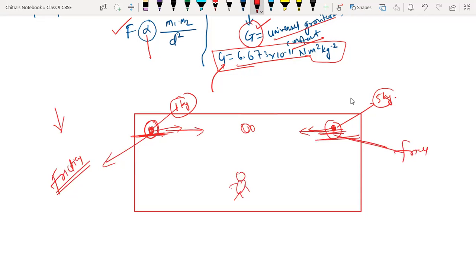So the magnitude of friction force is very, very high as compared to the force of attraction working between them. That's why these objects are stationary and not moving towards each other.